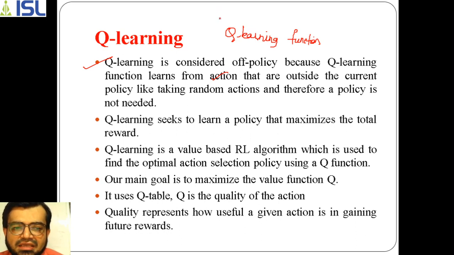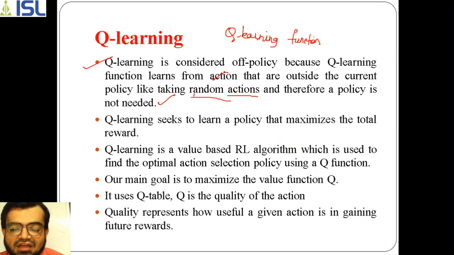That means there is no specific rule that the action has to be taken from a fixed policy. The actions can be from outside of the current policy, so here it can take random actions. That is the reason why the policy is not needed. If anyone asks why the policy is not needed, it is because the actions are not specific to any policy; it selects random actions. Based on the random actions only, things get decided.